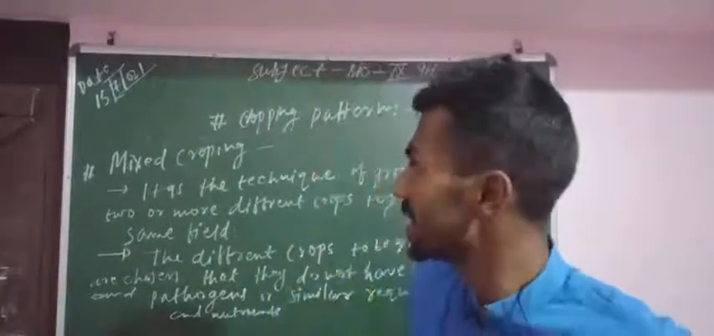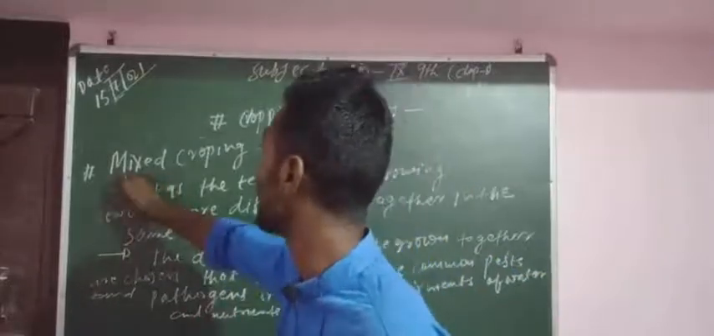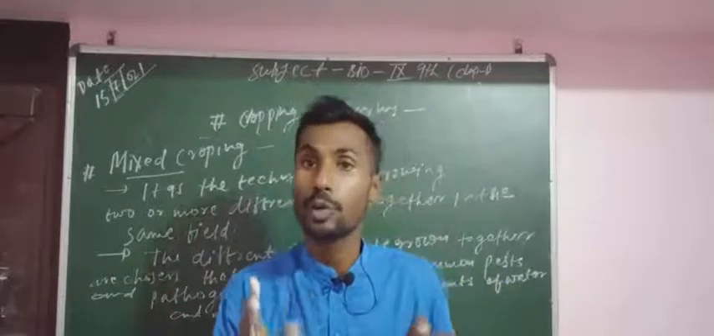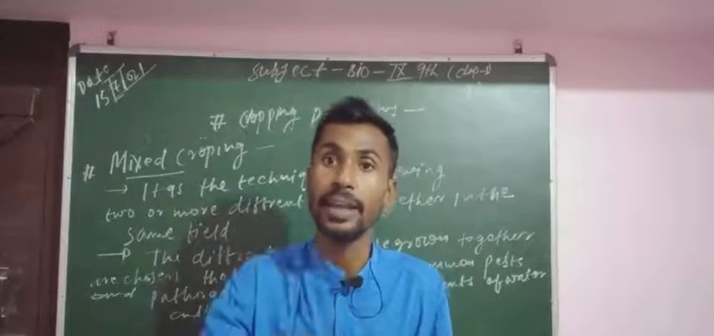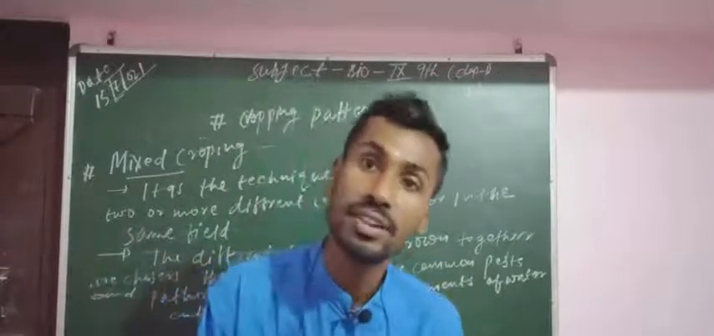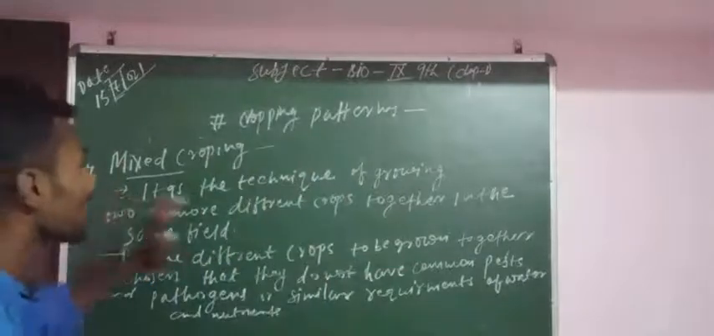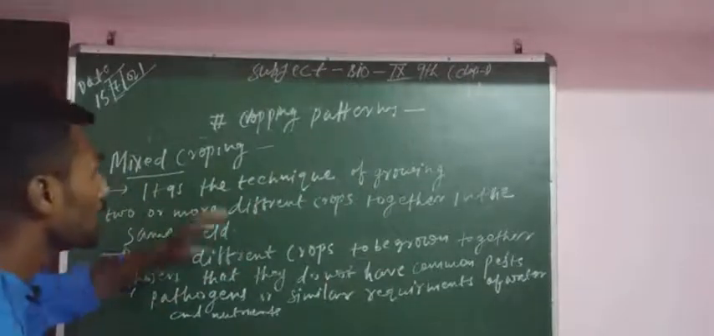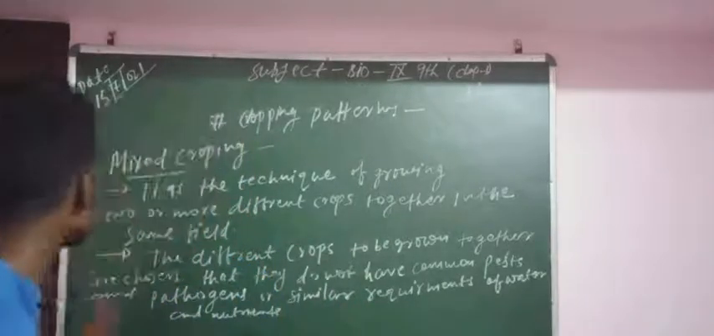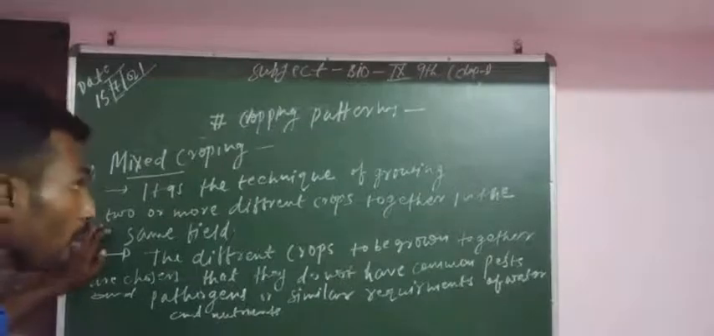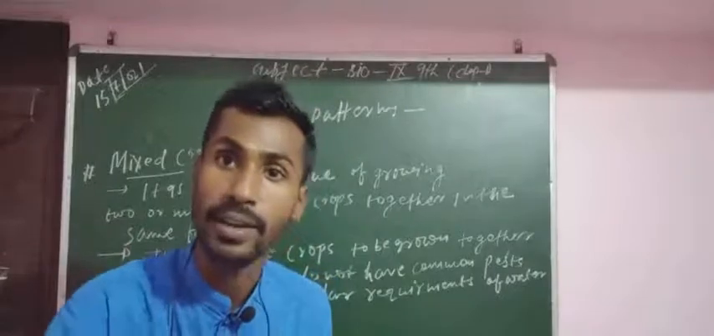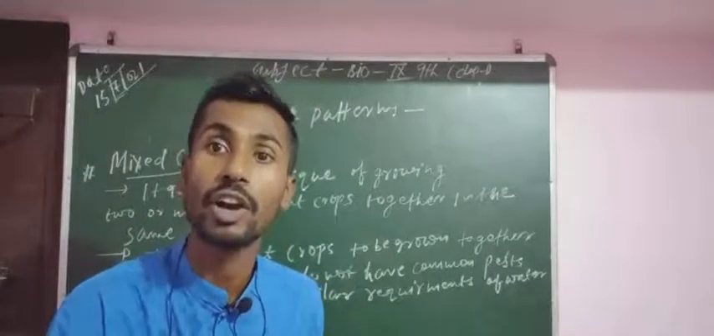First one is mixed cropping. That means the word cleared. Mixed cropping means we are growing two or more crops together in the same field. It is a technique, mode, method or way of growing two or more different crops together in the same field. This is called mixed cropping.